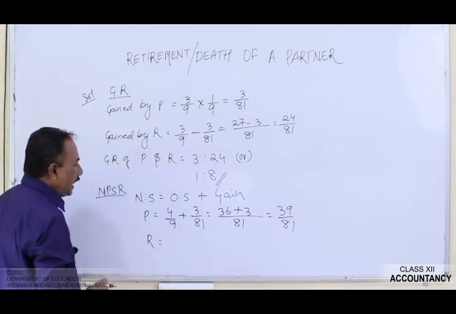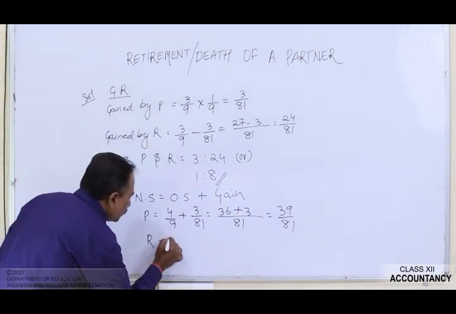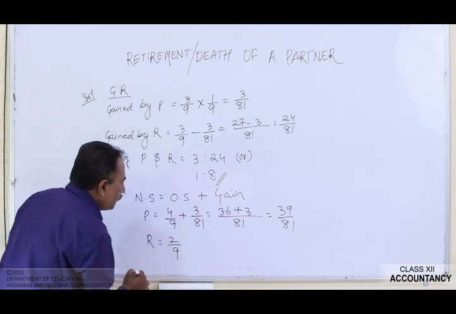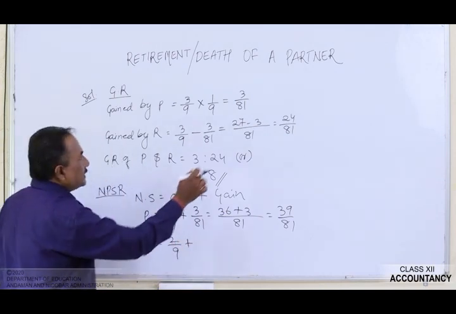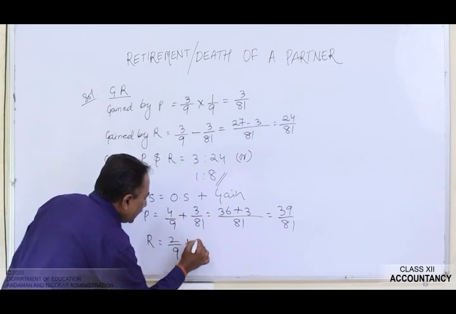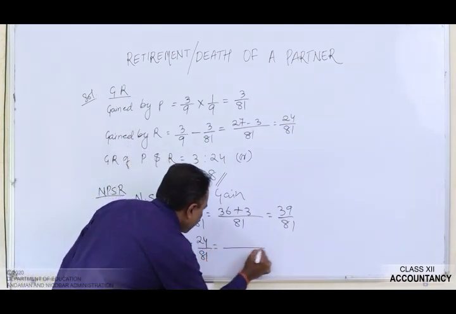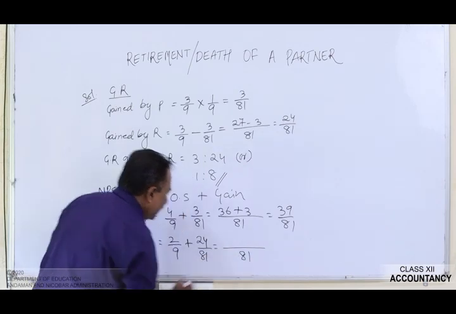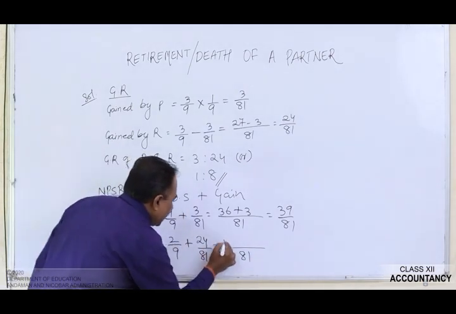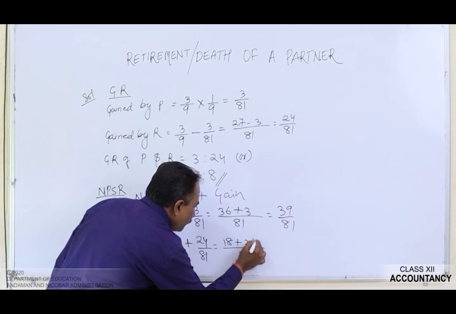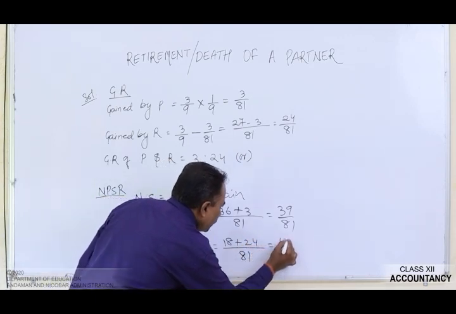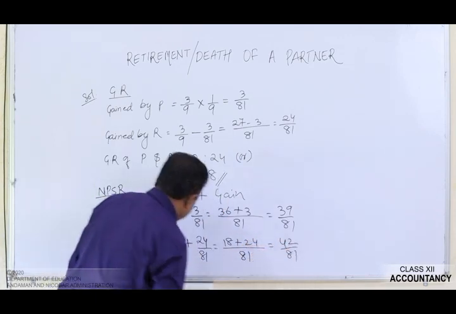Now let's talk about R. R was having 2 by 9 share in the profit, plus he has gained 24 by 81. Add these two figures. Take the LCM of these two figures, that is 81, 9 2s are 18 plus 24. So it will be 42 by 81.